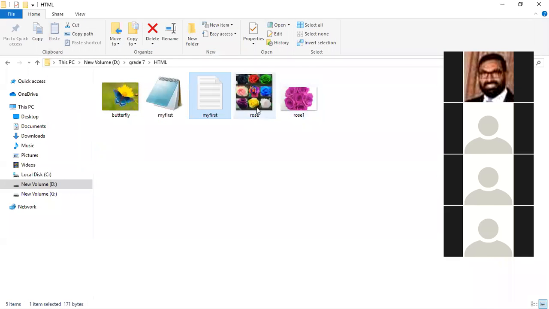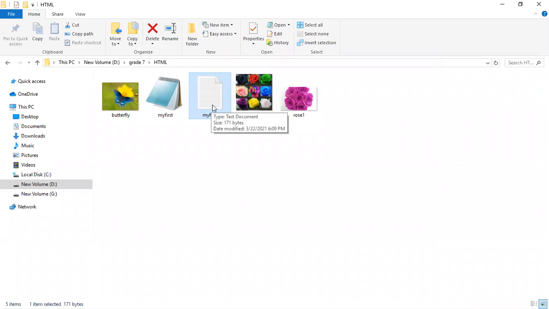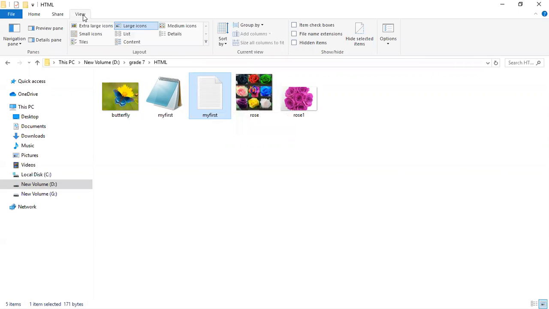Right. Now when I move to this one, what is the file type? Text document. What is the type of that file? Type txt, right? This is a text document. What is the extension that we have given? File extension. Can you remember last week we have done this?